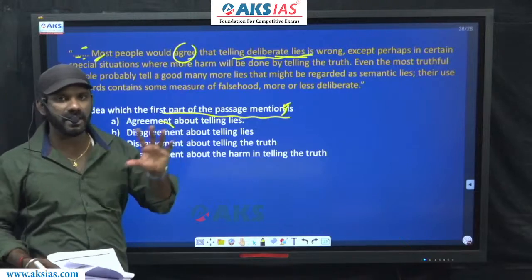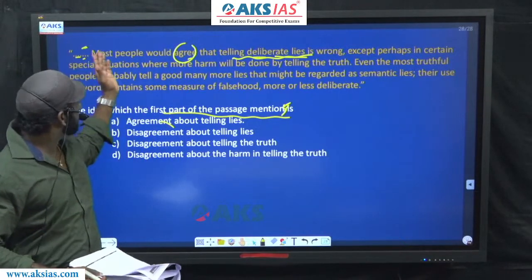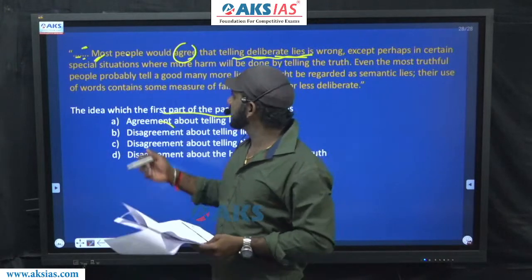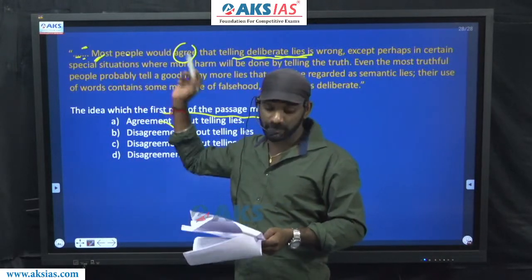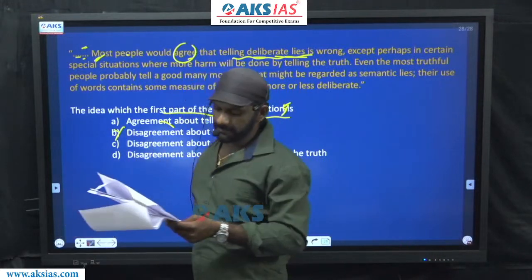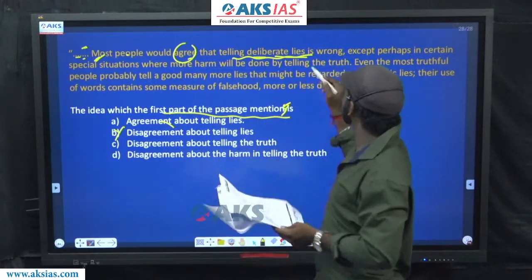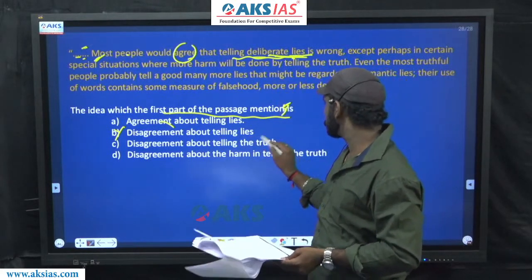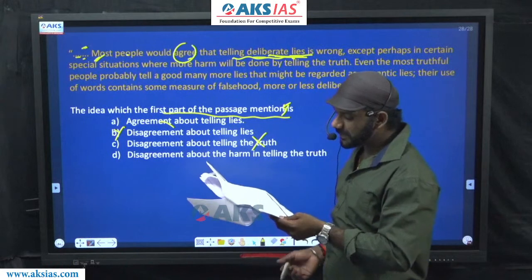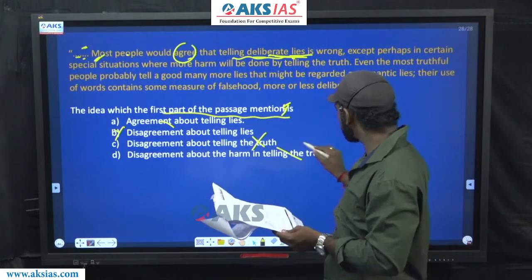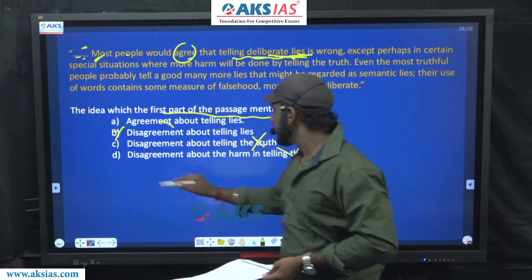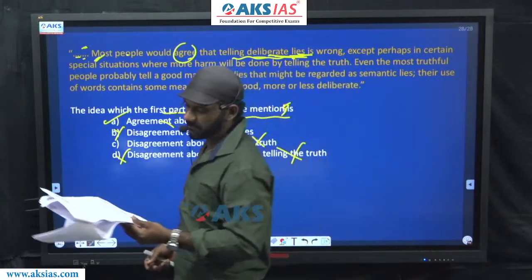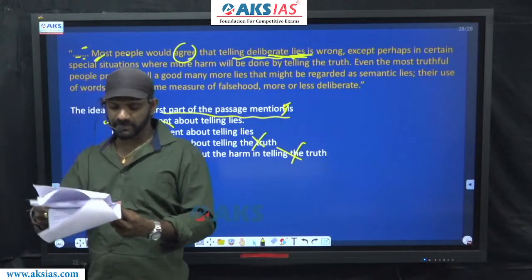This sentence does not start with a contrast indicator, so this part and this sentence must deal with the same idea. Come to B, disagreement about telling lies. We don't have any contrast indicator here, so it cannot be disagreement. Option B is eliminated. Disagreement about telling the truth: this part tells us about telling lies, not telling the truth. Eliminated. Disagreement about the harm in telling the truth: it's not telling the truth, it's telling lies. Eliminated. The answer must be option A, agreement about telling lies.